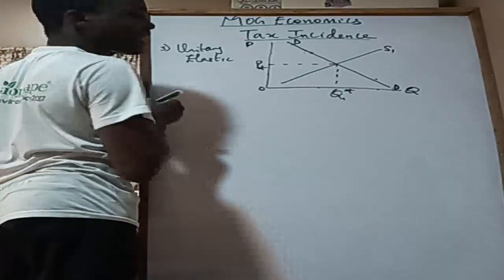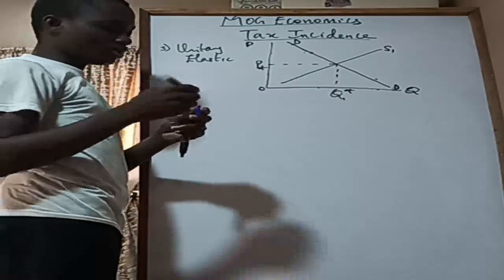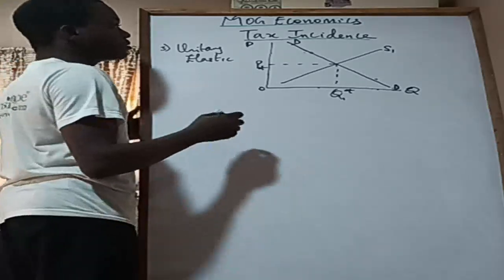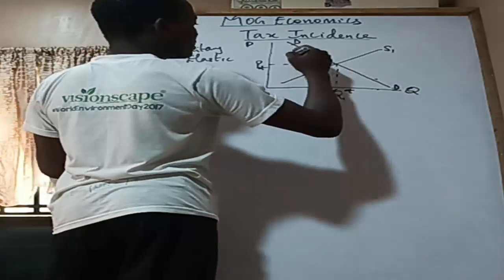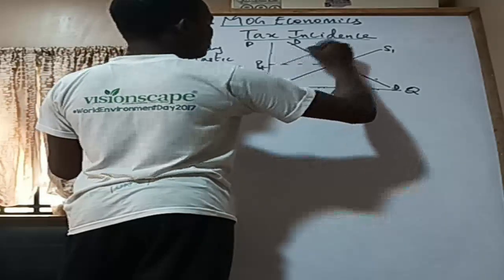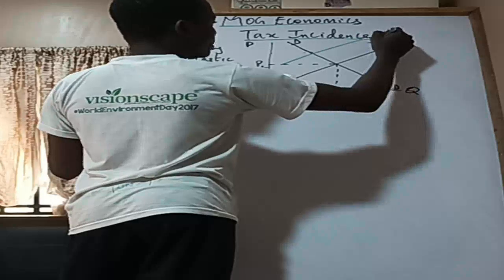Now we have a tax imposed on the supply. If the tax had been imposed on the consumers, it would be the demand curve that would be shifting inward, right? But now we are assuming it is imposed on the supplier. So we are going to shift this, and we have S2.